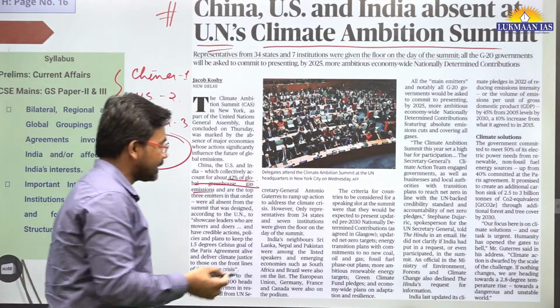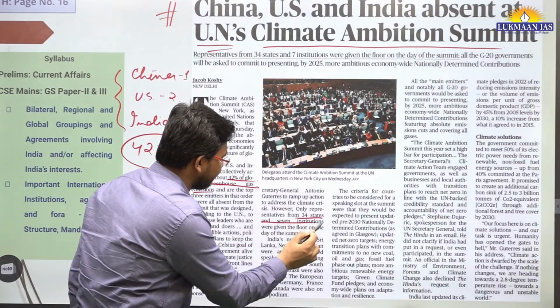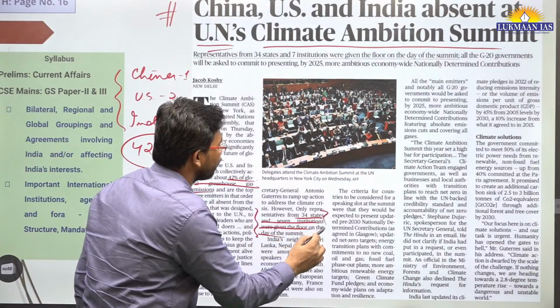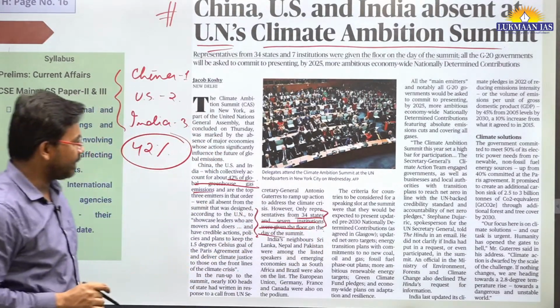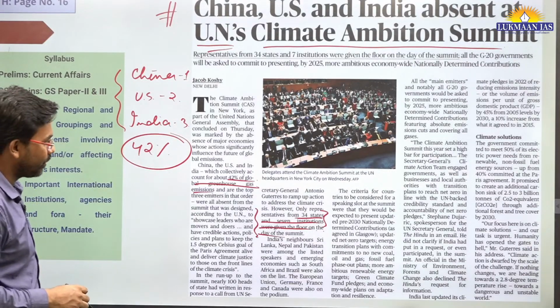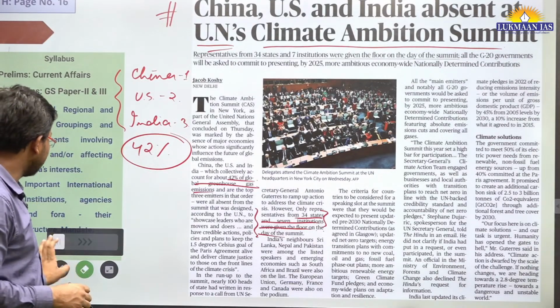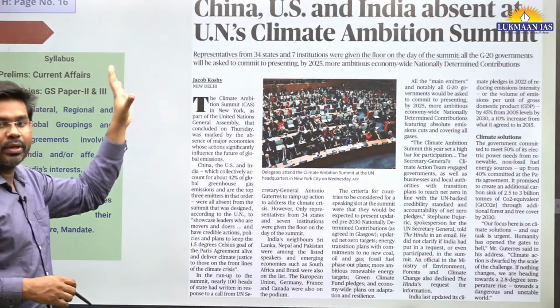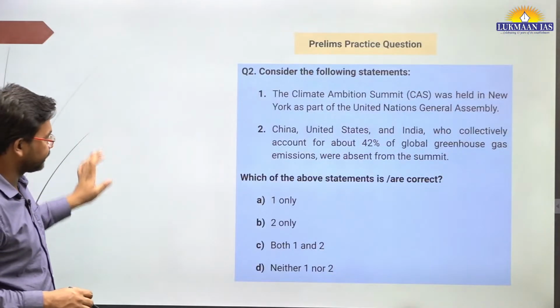In this article, they have mentioned that these 3 countries did not participate. However, only representatives from 34 states and 7 institutions were given the floor on the day of the summit. It means that 34 countries and 7 institutions participated in this summit. This is what they have mentioned in this article. Climate Ambition Summit is related to the United Nations Organization.